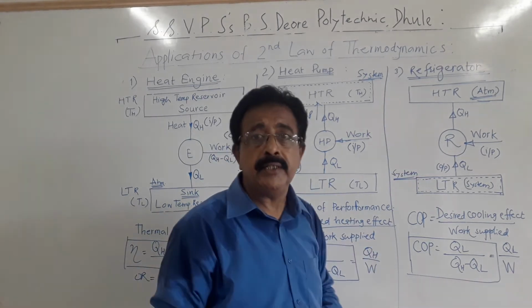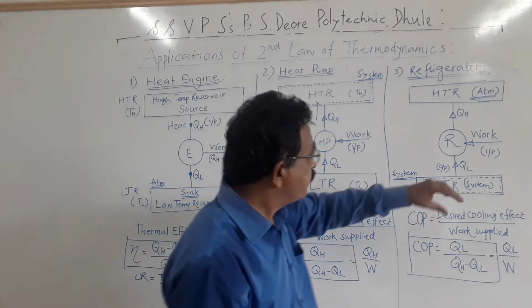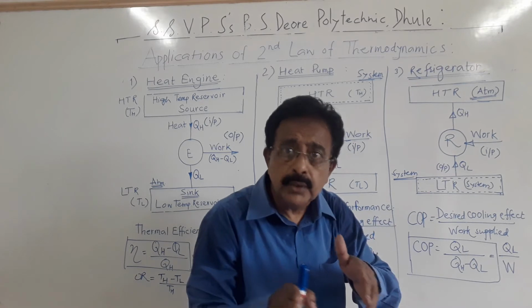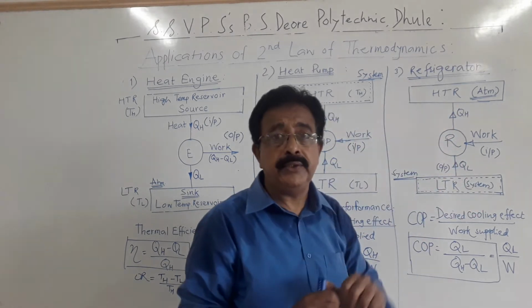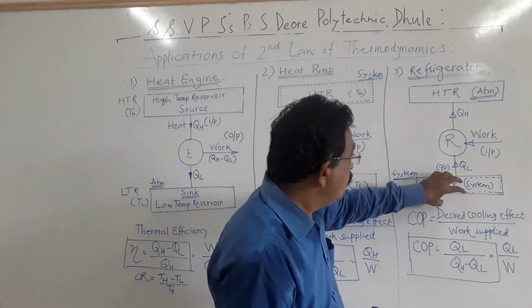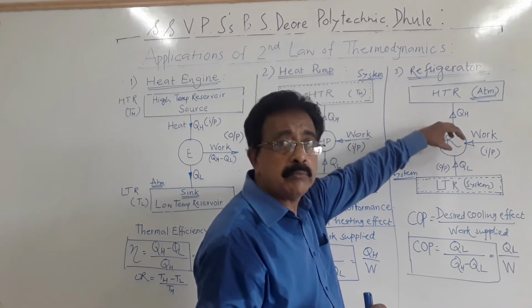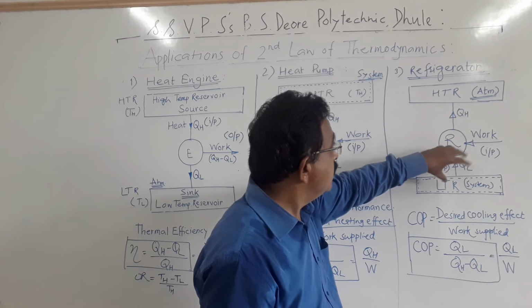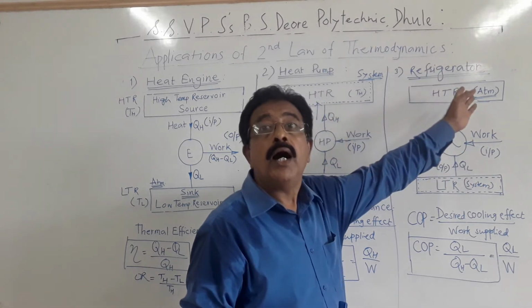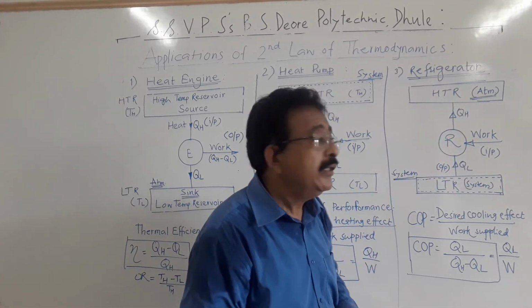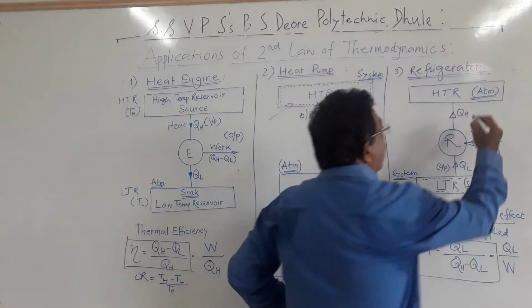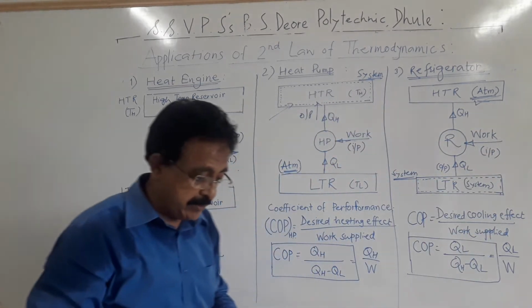Now what is refrigerator? Refrigerator is a device which is used to absorb the heat from low temperature reservoir, low temperature body, and deliver it to high temperature reservoir. And here in this case, this atmosphere will act as a high temperature reservoir.